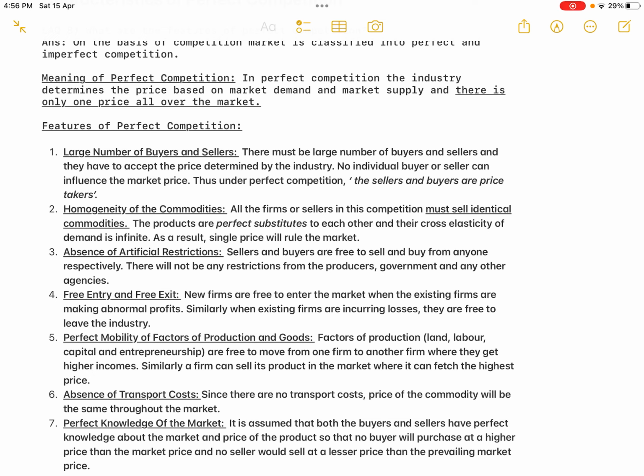Now the third one, absence of artificial restrictions. There should not be any restrictions from anyone. The seller is free to sell to anyone, the buyer is also free to buy from anyone. No agency should come and interfere. That is the meaning here. Sellers and buyers are free to sell and buy from anyone respectively. There will not be any restrictions from the producers, government and any other agencies.